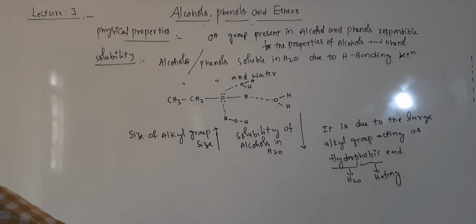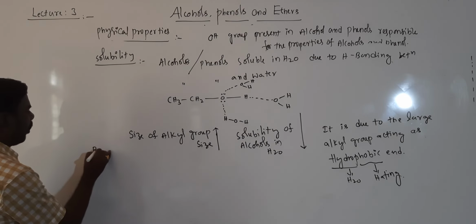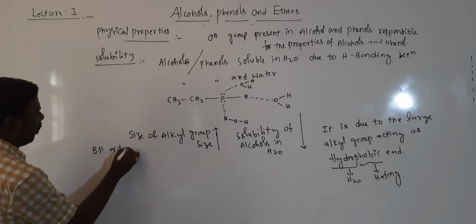Right, one example. Arrange the compounds in increasing order of their boiling points. Write the boiling point order.